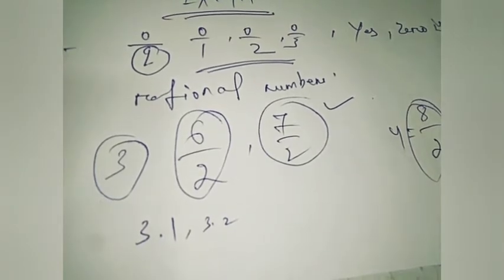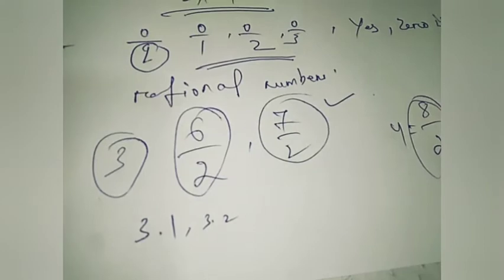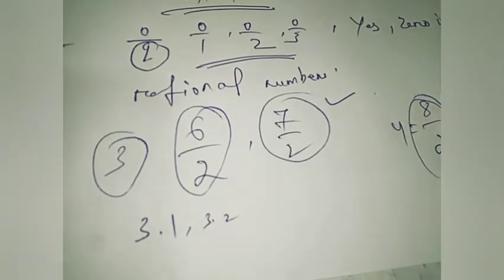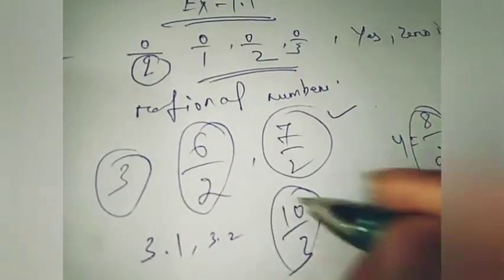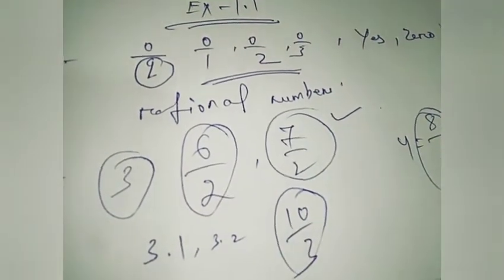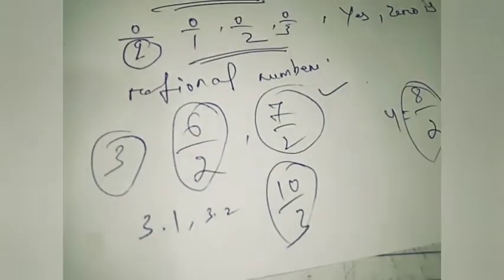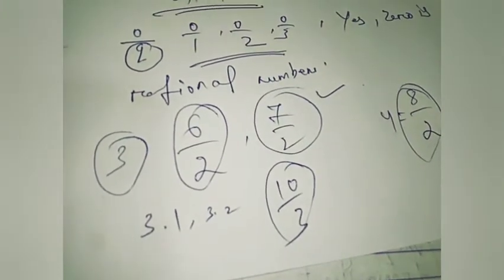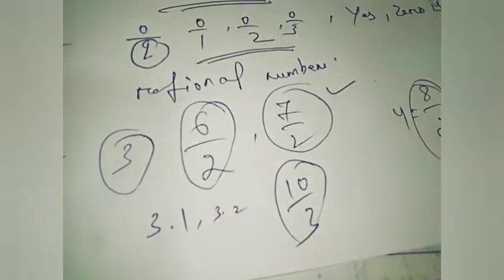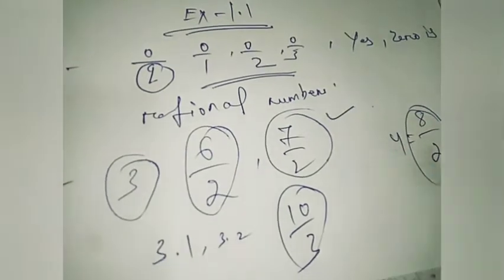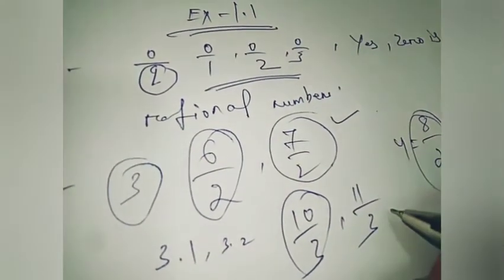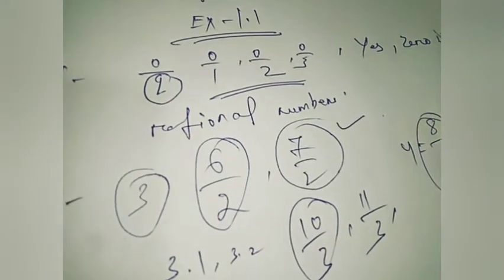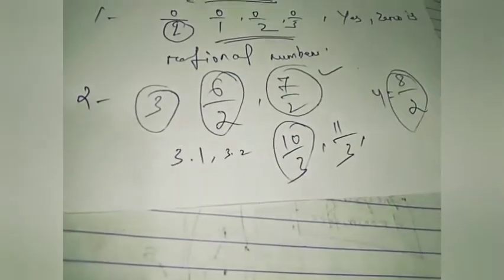Then we can take, suppose, 5 by 3. No, that is not possible. 10 by 3, yes, that is 3.3, so 10 by 3 is possible. We have to find only the middle numbers. It has asked to find 6 rational numbers, not including 3 and 4, but between 3 and 4. So we have 7 by 2, 10 by 3, and 11 by 3, which is 3.6, so 11 by 3 is also possible. Then 12 by 3 is not possible because that will be 4.